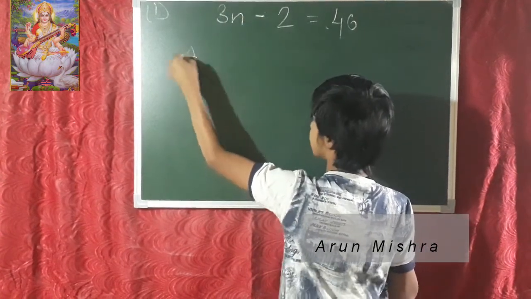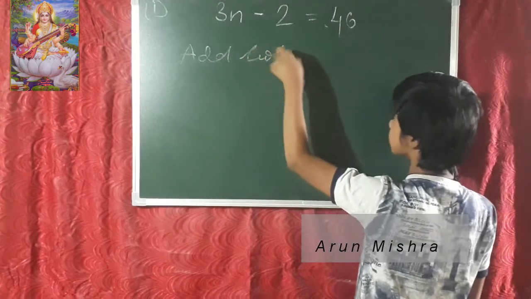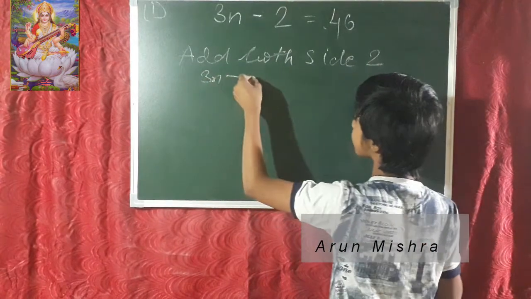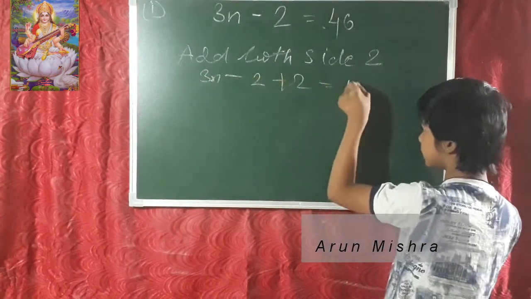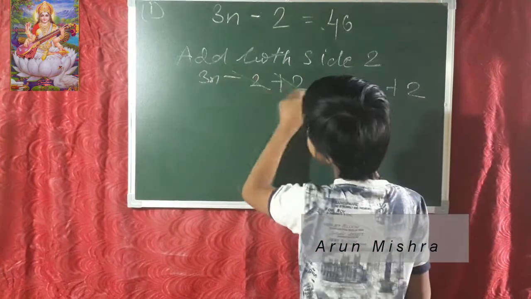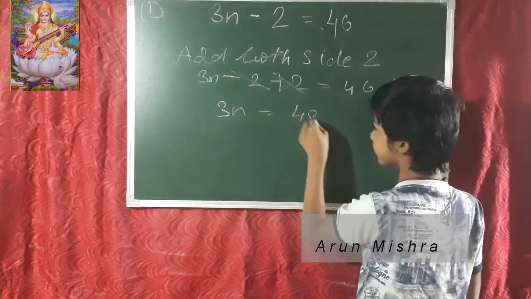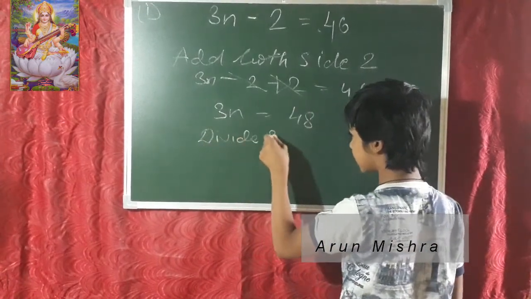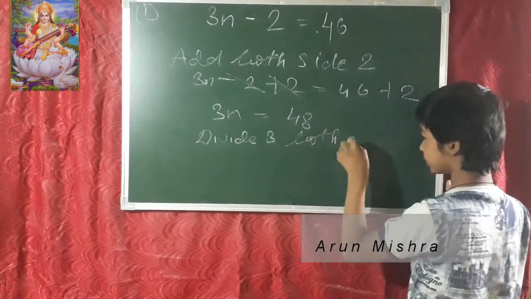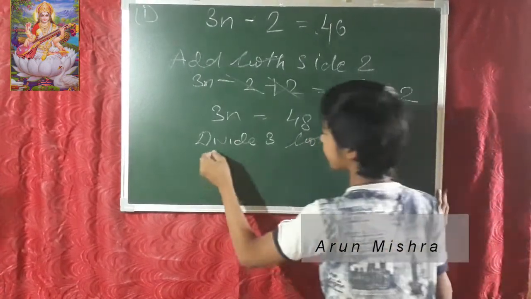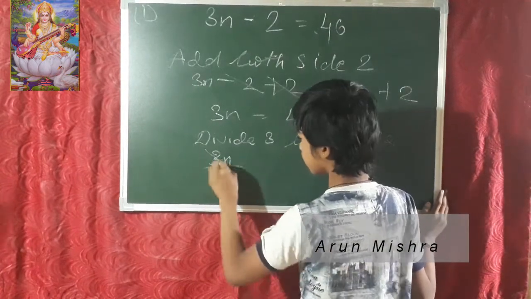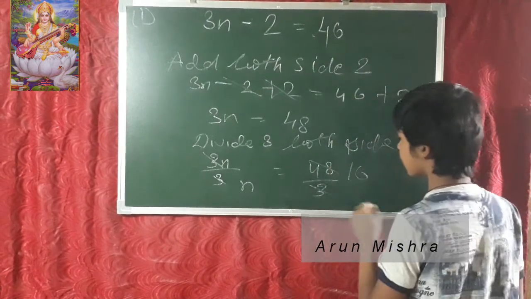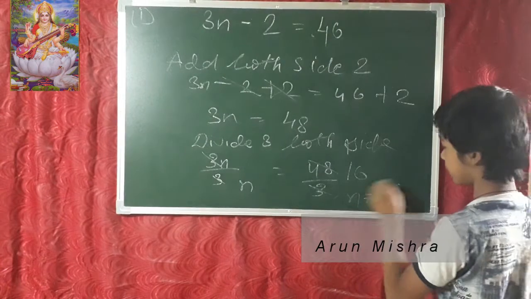So add 2 to both sides. 3n minus 2 plus 2 is equal to 46 plus 2. 3n is equal to 48. And now what? Divide both sides by 3. 3n upon 3 and 48 upon 3, it is 16. So the value of n is 16.